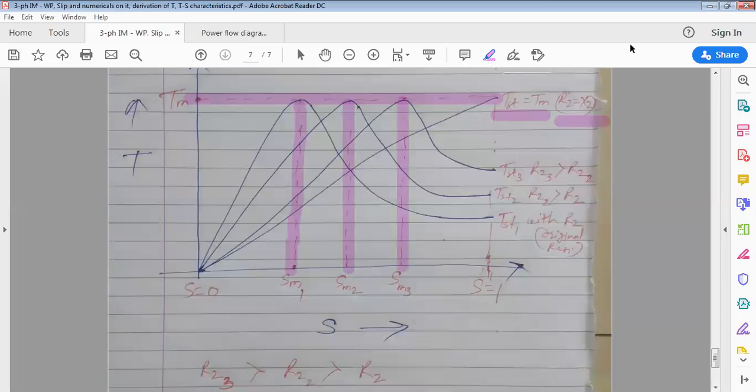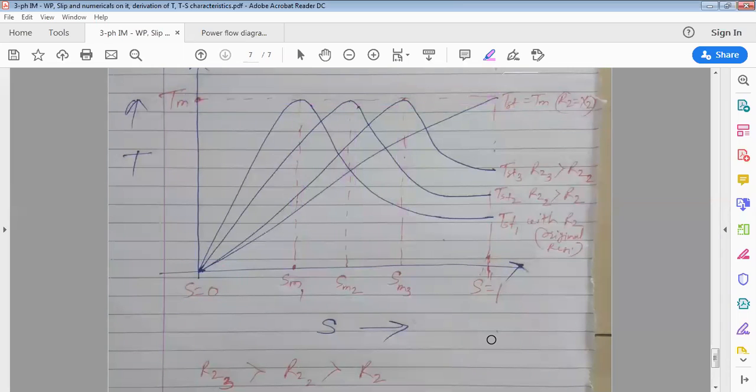As you go on increasing rotor resistance, the starting torque magnitude increases. The maximum torque remains the same in all cases, but the slip at which it occurs is different in every case. Again the same here: S is 1 on one side and S is 0 on the other, with torque along the y-axis and slip along the x-axis. Is this topic clear to all of you?